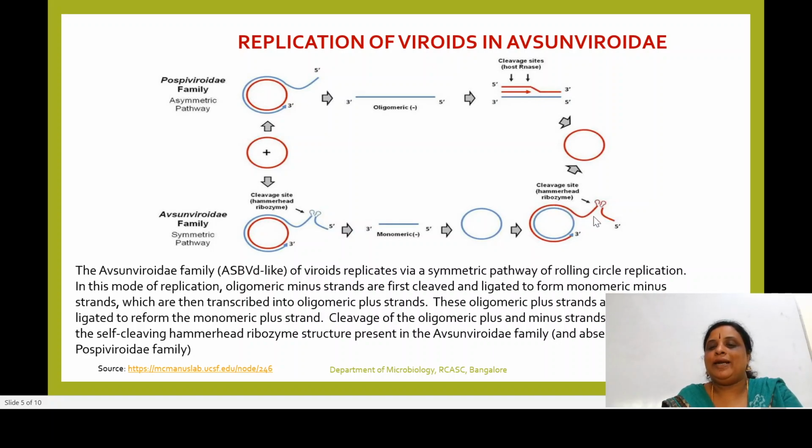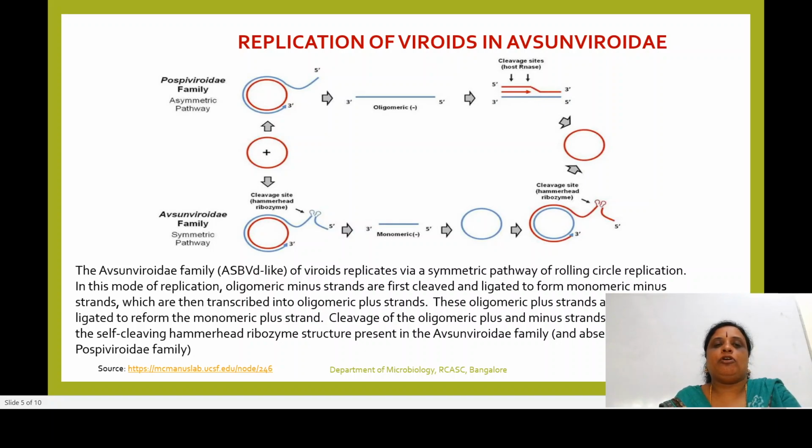This positive strand, which has been transcribed from a minus strand, undergoes cleavage by the ribozymes of the host, and finally undergoes ligation. RNA ligase is involved in the ligation to form a positively stranded RNA molecule. So this is how the replication happens in the case of viroids.